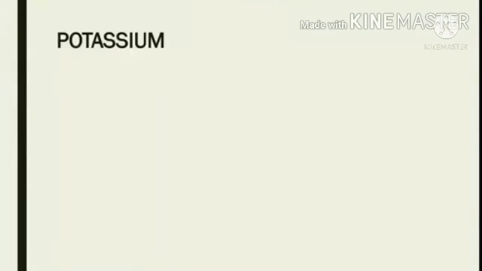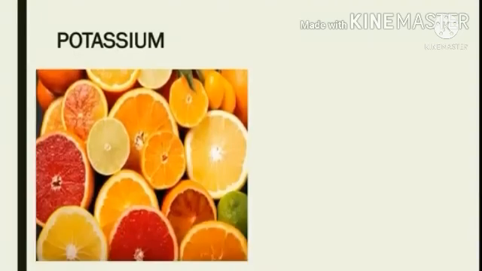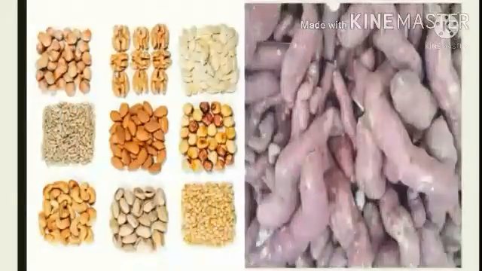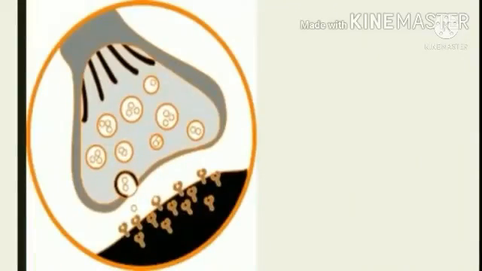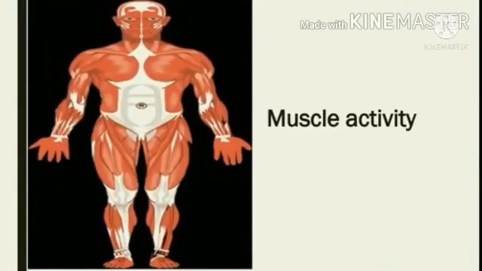Next, potassium. Rich sources of potassium are citrus fruits, banana, nuts, and sweet potatoes. Potassium plays a very important role in nerve impulse transmission and also in muscular activity. So, lack of potassium will affect the nerve impulse transmission as well as muscle activity.